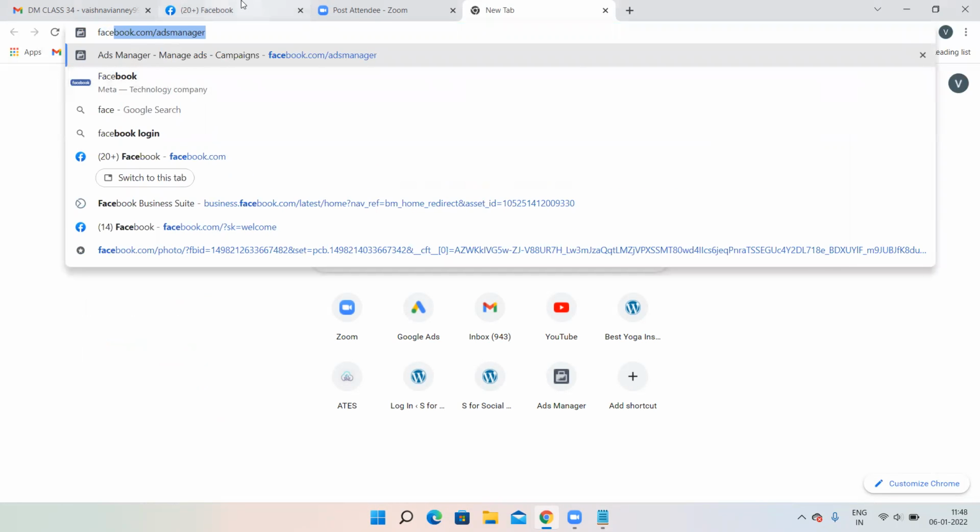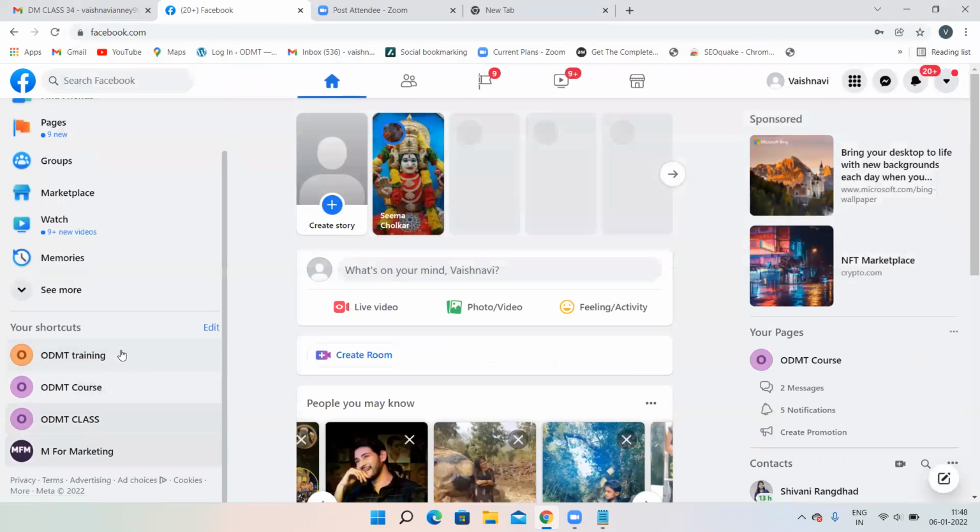facebook.com/ads manager. That's it. If you have your pages, we learned how to create a page yesterday. Just create a page. Make sure you have at least one page in your Facebook account. If you have at least one page in your Facebook account, that is enough. With that page, we can create ads.